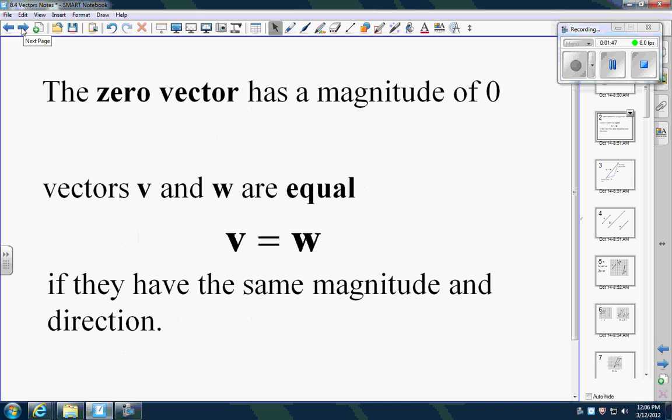There's these things called zero vectors. So that guy has a magnitude of 0. It can go in any direction, but basically has a length of 0. The only way two vectors are equal is if they have the same magnitude and the same direction. So you can have vectors that have a length of 10, but if they go in different directions, they're not technically equal. Because if you're sending airplanes in different directions at the same speed, they're doing the same thing, but they're going different places. We use V's and W's a lot with vectors.